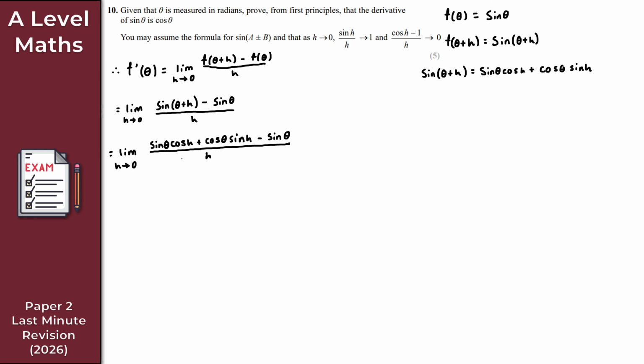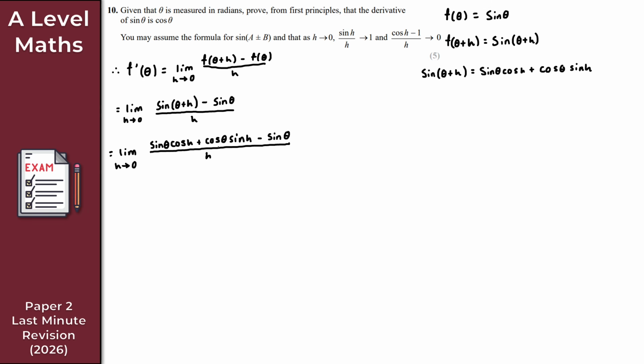Perfect. So at this point here, we don't need to start working towards something similar to these two expressions here, right? Sine h over h and cos h minus 1 over h, right? Because we're going to use these limits here at some point towards the end, and hopefully we should obtain then that the derivative of sine theta here with respect to theta is cos theta. So a little bit of algebraic manipulation is required here.